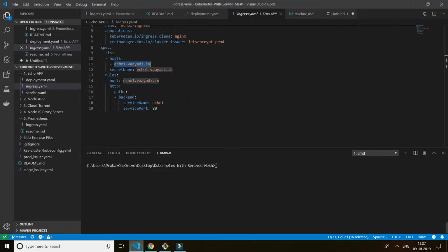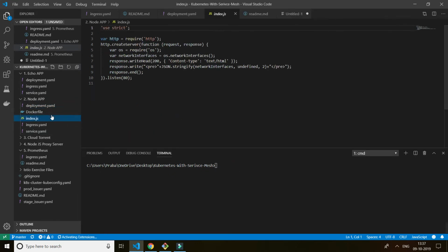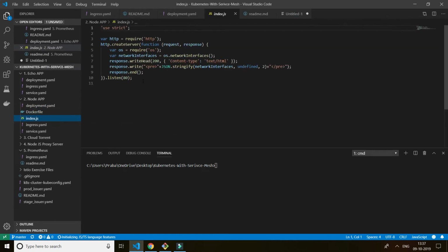Now again I'm going to run another service called Node app, with the same flow: deployment, service, ingress. I also pushed my Docker image to my Docker repository, and I wrote a few lines of code which give the network interface of my container.